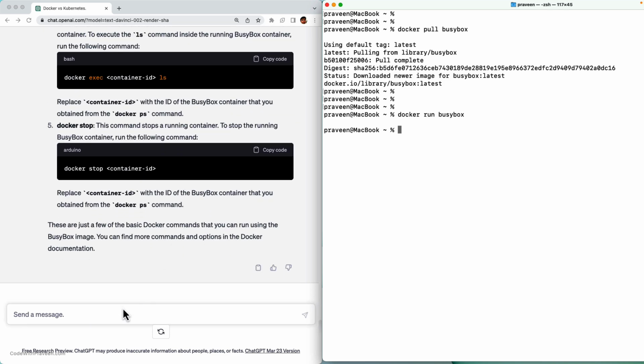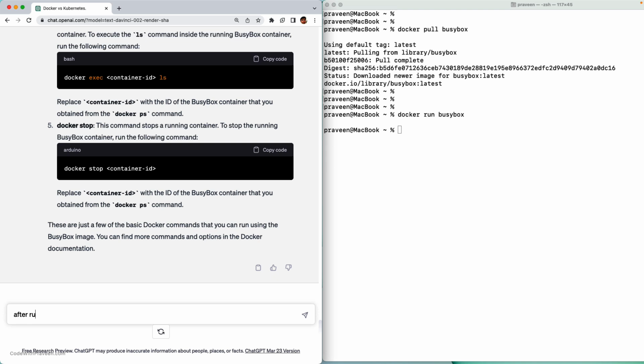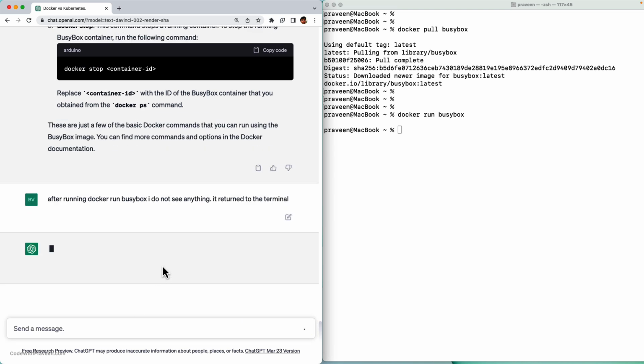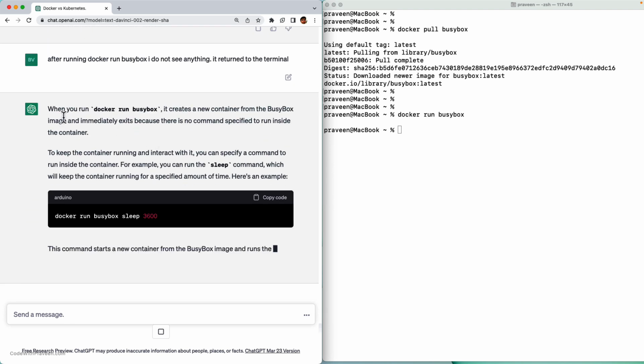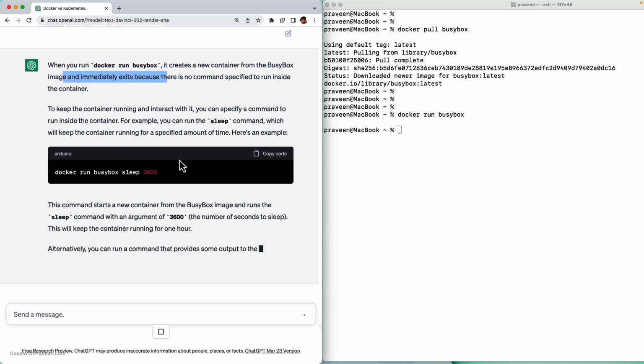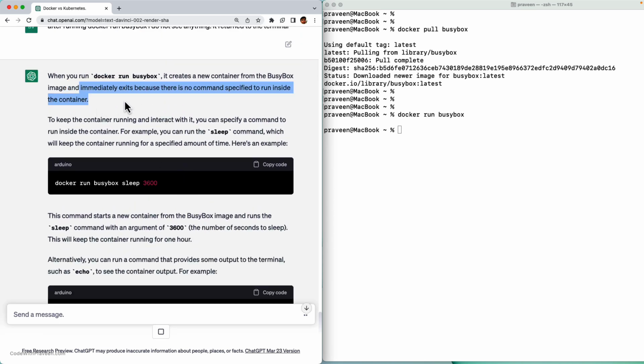So let me go back. After running docker run BCBox, I do not see anything. It returned to the terminal. When you run docker run BCBox, it creates a new container and immediately exits. Okay, it keeps prompting me. It immediately exits because there is no command specified to run inside the container. So basically what it's telling is it started and it exited.